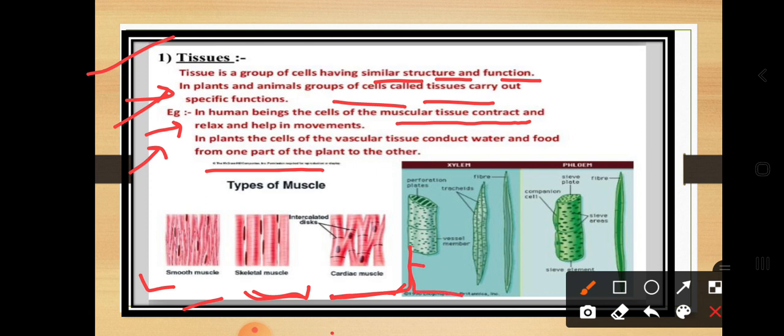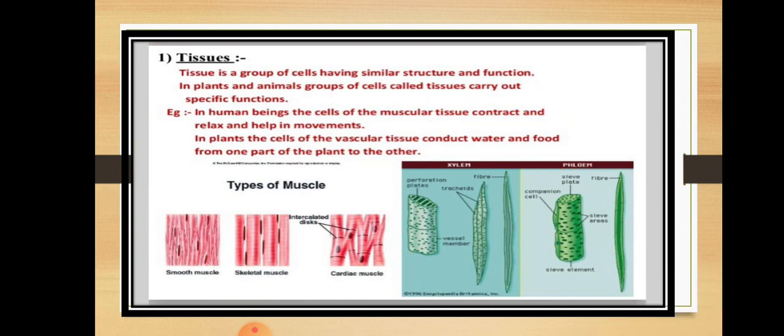In a similar way, it is the plant. These are the plant tissues. So here this is the xylem and this is the phloem. What is the work of xylem? The transportation of water from the root to all the parts is conducted by the xylem itself. Then what is the work of phloem? It transports the food of the plant from one part to another part. So these are some examples we have considered about the tissues.